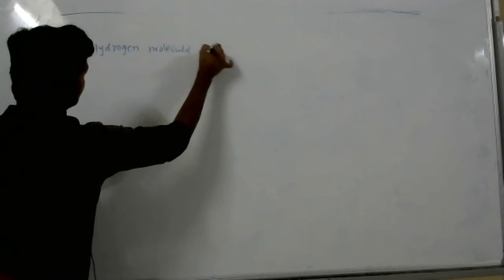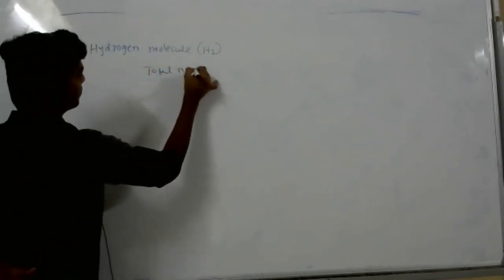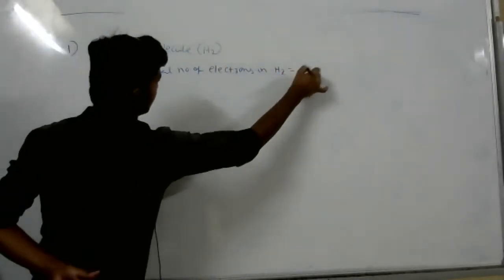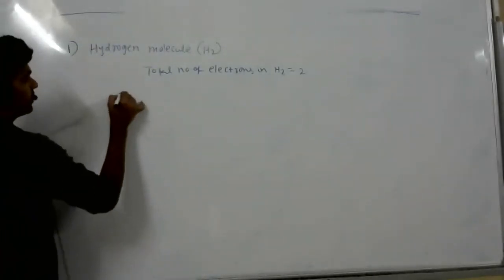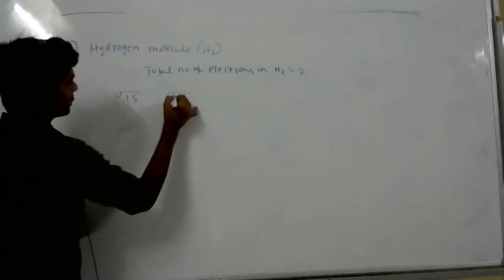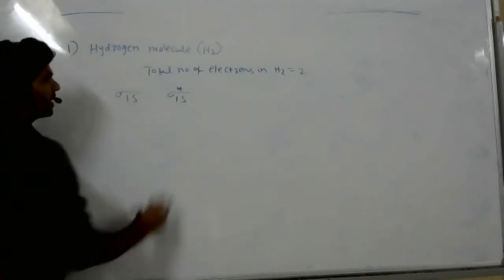Okay, first application, first one, hydrogen molecule, H2. In H2 the total number of electrons is 2 only. Each hydrogen has 1, so H2 has 2. So now write sigma 1s, and sigma star 1s. No need for the full order, only 2 electrons we have.